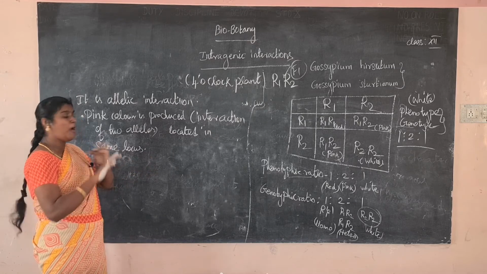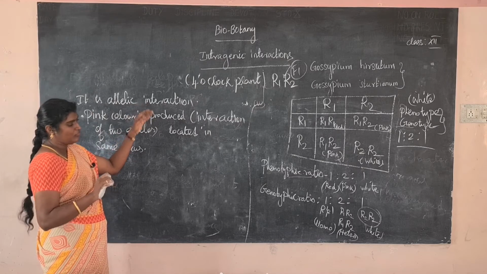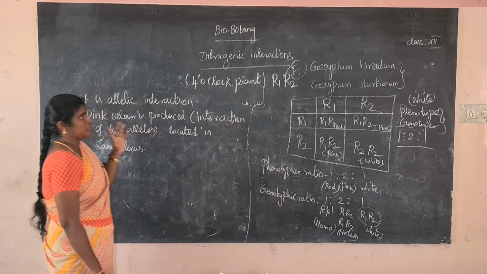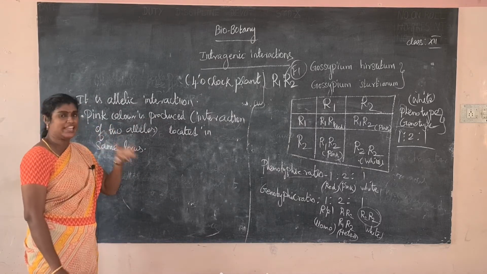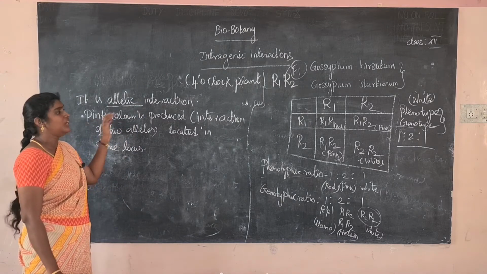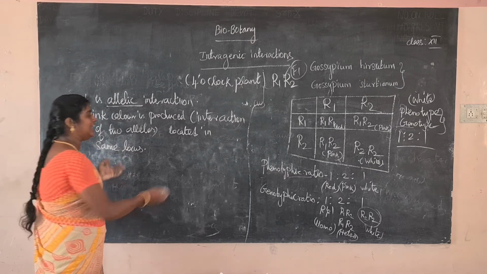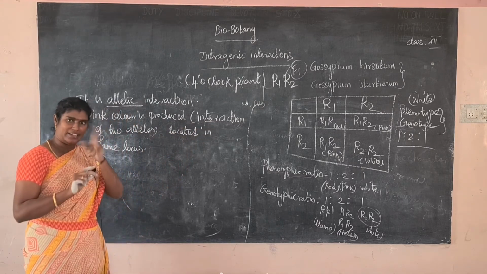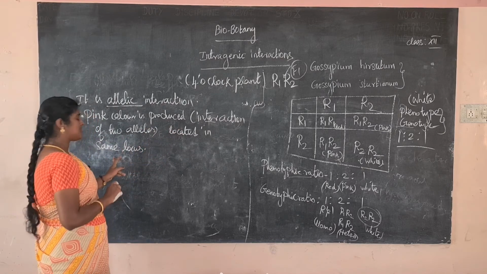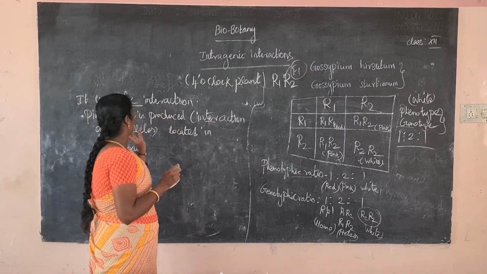There is no blending of genes. So what is the meaning of allelic interaction? Incomplete dominance is the allelic interaction. The pink color is produced by the interaction between the two alleles. Because the interaction took place between the two alleles, the pink color is produced. Where are they located? Located in the same locus. That is called allelic interaction.